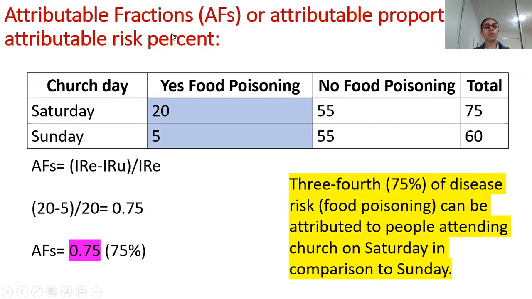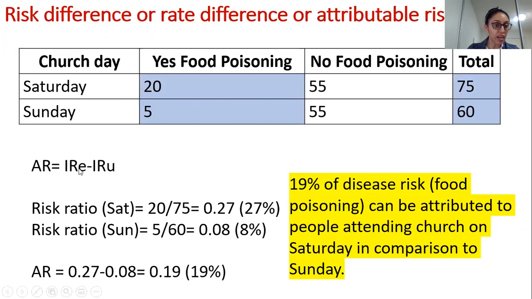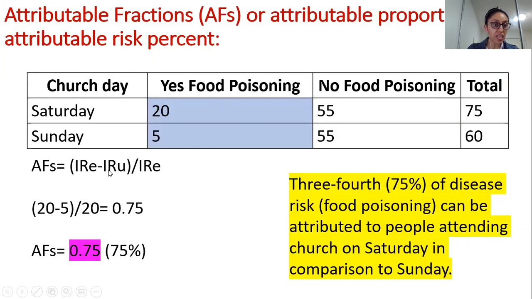Now we are calculating attributable fractions. Basically, in colloquial terms, this just means that if you had to term it in a fraction form, then how would you do the calculation? So it is just more about the terminology and the writing of it. Okay, so over here, these are the two which are highlighted. If you look at the formula for attributable risk, it is IRE minus IRU. So it is basically attributable fractions over here. This is the same thing, IRE minus IRU, then it is divided by the same IRE.